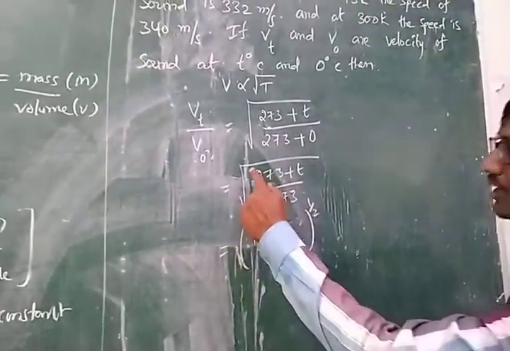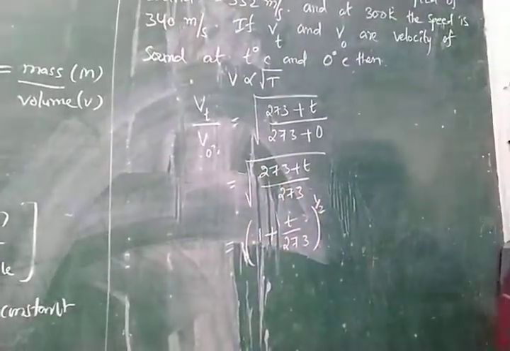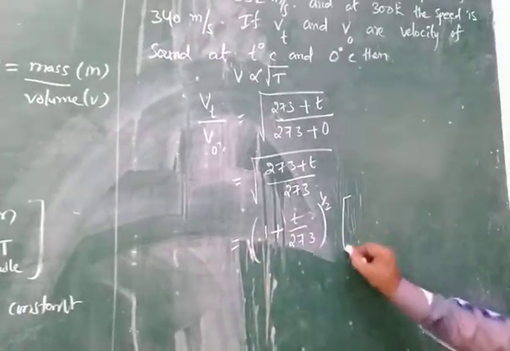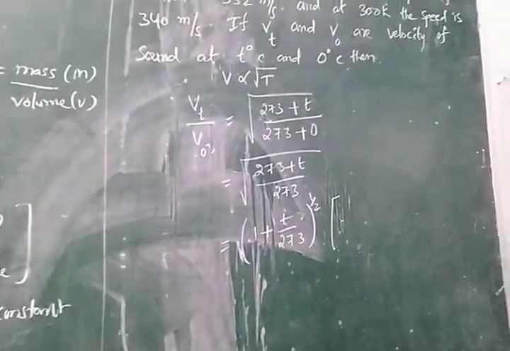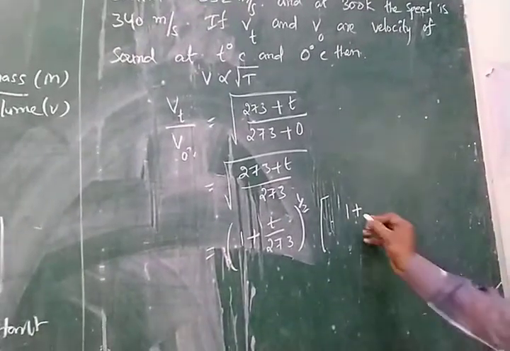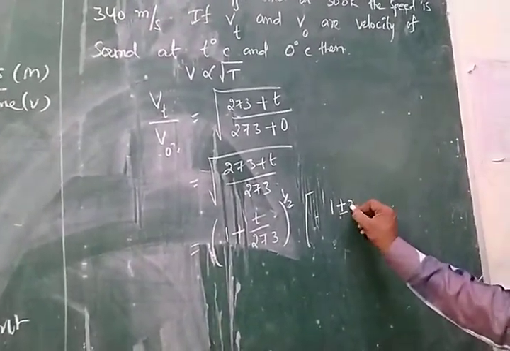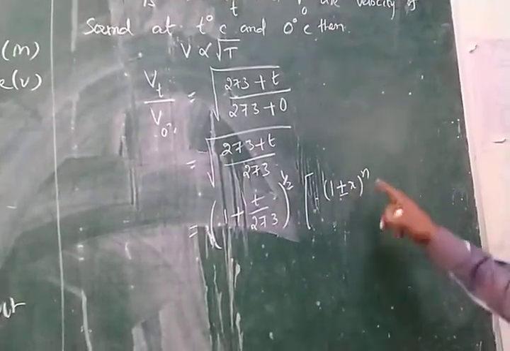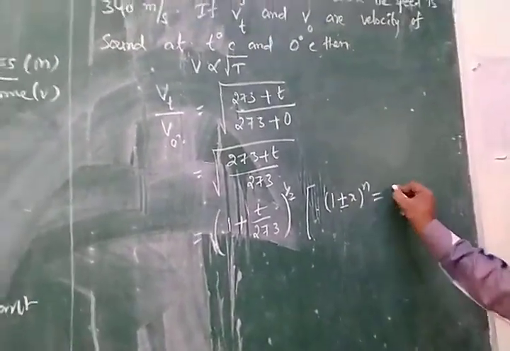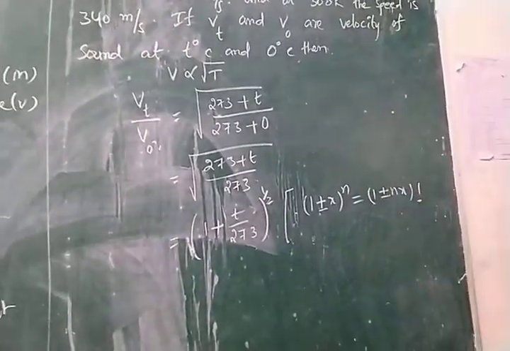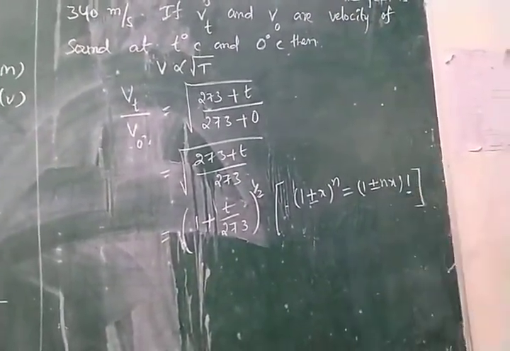Because the root is negligible, we can write the power 1 by 2 on 1 plus T by 273. We know the binomial theorem: (1 plus or minus x) to the power of n is equal to 1 plus or minus n times x, where the higher terms are negligible.